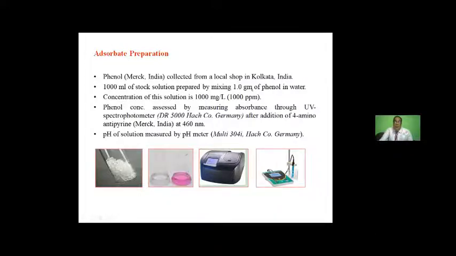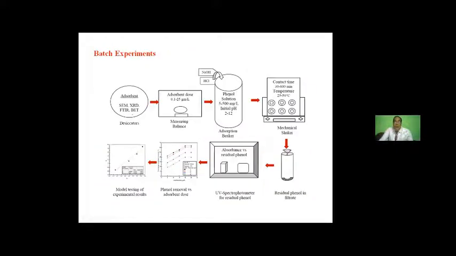1 gram of phenol will be taken, and after adsorption, whatever is the balance phenol concentration can be measured through the UV spectrophotometer, because that will give an absorbance result, and that absorbance is related to the phenol concentration. And we will utilize the pH variation also, and that pH will be measured with the pH meter. This is basically the experimental steps, we can say.